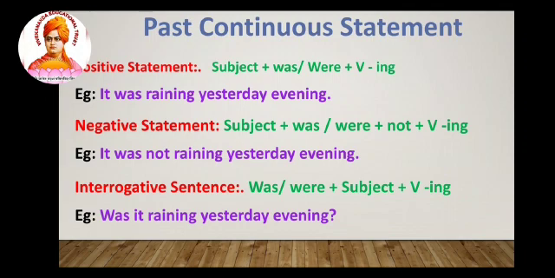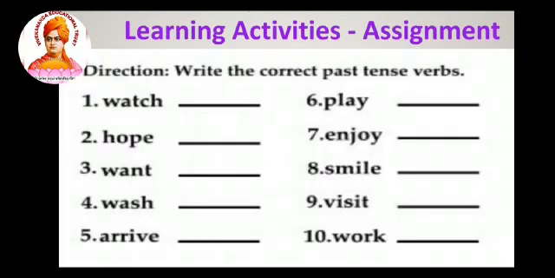And the negative statement: subject plus was or were plus not will come before the verb form. For example, it was not raining yesterday evening. In the interrogative, as I told, it is a question statement. Was or were will come before the subject, and then the subject will come and then verb plus ing will come. For example, was it raining yesterday evening? And also the statement ends with the question mark.